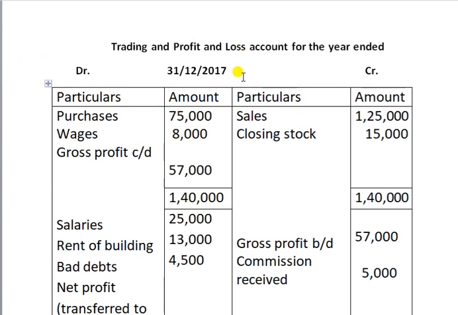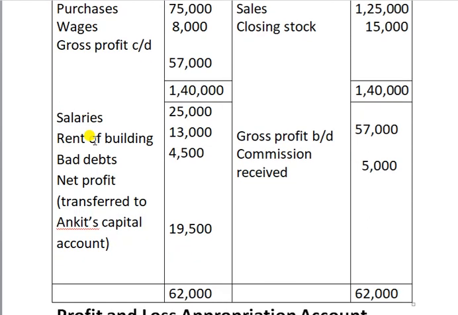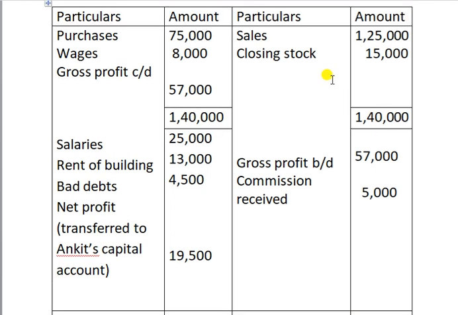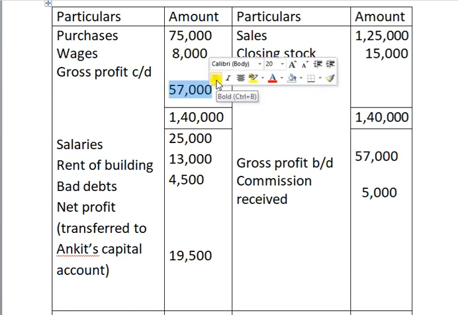So profit and loss account is a nominal account. So all expenses we debit to this account, and all income we credit to this account. In trading account, we received 57,000 rupees as gross profit.